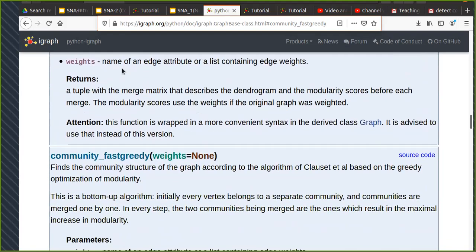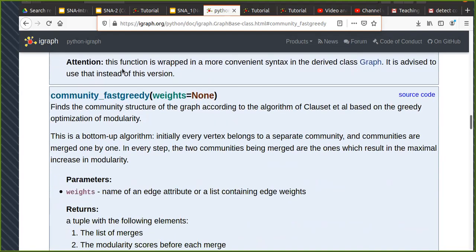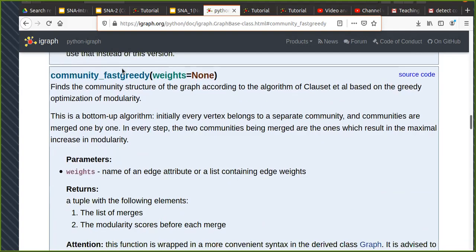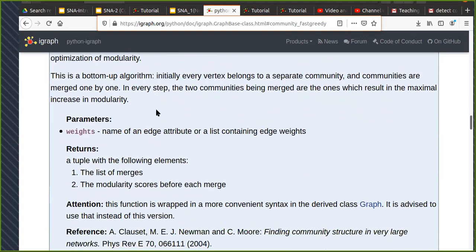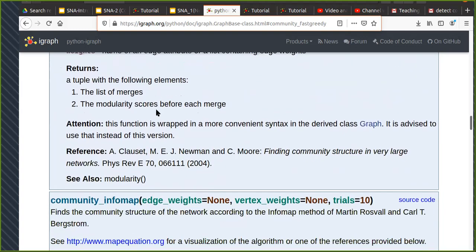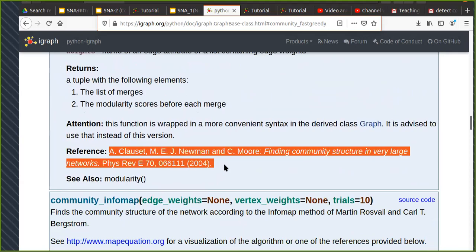So, I'm going to take ones which we can implement fast and see their results quickly. So, let's look at this one. This algorithm is based on a greedy optimization of modularity. As you can see here, it's a bottom-up algorithm, so basically it's an agglomerative one. You can read more about it by going to this paper here.